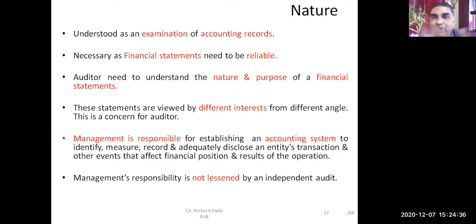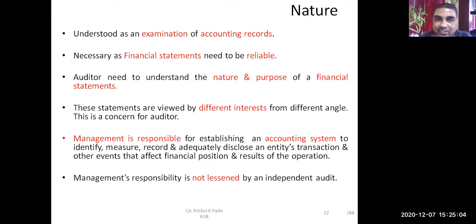So the auditor needs to understand. Suppose an auditor is auditing a balance sheet. He needs to understand that it is showing the position of an organization. So he has to satisfy himself that the position shown by the organization is actually true. It is showing the true and fair position, or the profit this company is showing in the profit and loss statement is true and fair.